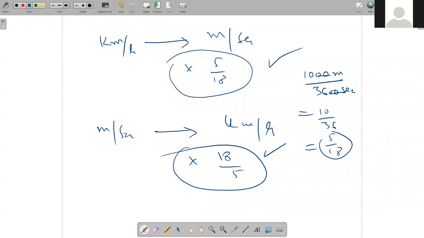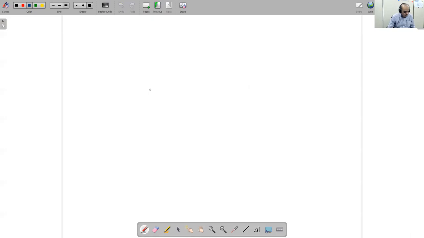Thank you. So the first chapter is very simple and easy, I think, but some students cannot understand the concept of the dimension. I'm writing one equation so you understand in a better way.